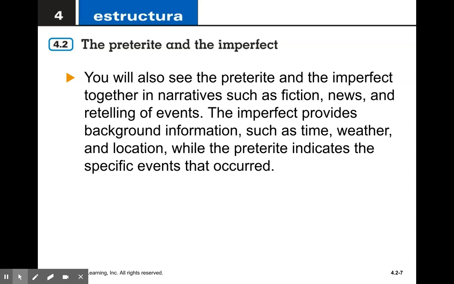You will also see the preterite and the imperfect together in narratives such as fiction, news, and retelling of events. The imperfect provides background information, such as time, weather, and location, while the preterite indicates specific events that occurred.